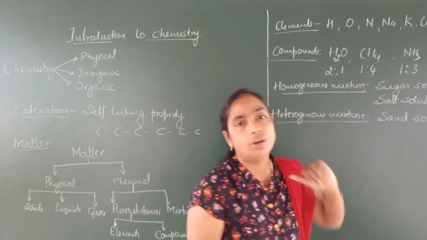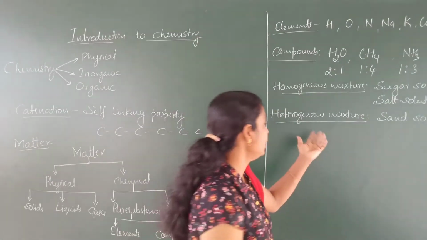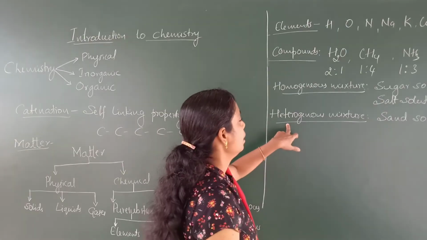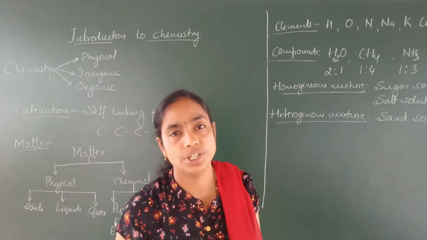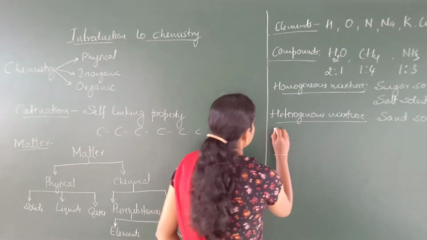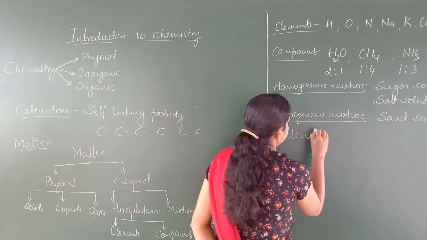So, how to define it? Two or more components forming a different phase is called a heterogeneous mixture. The next term we will consider is molecule.